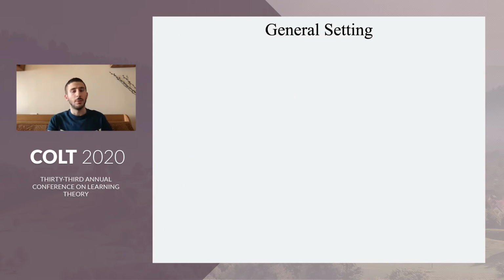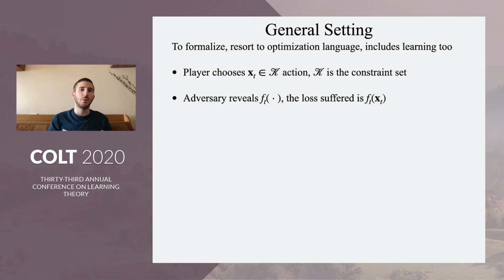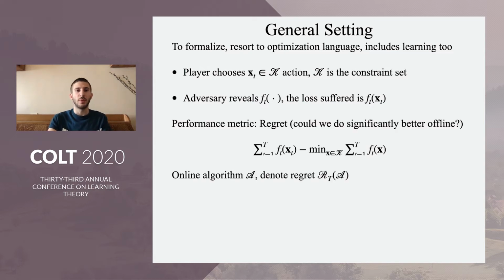Okay. More formally, the general setting for online learning is as follows. It can be looked at as a game between a player and an adversary. The player at a round t chooses an action from a constraint set K, while the adversary at the same time reveals the loss function f_t. This could depend on previous choices and the algorithm and everything. It's an adversary, so it's given all kinds of access to information and computation.